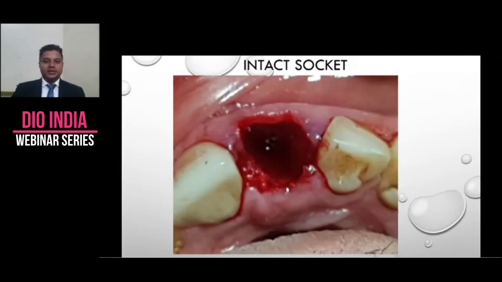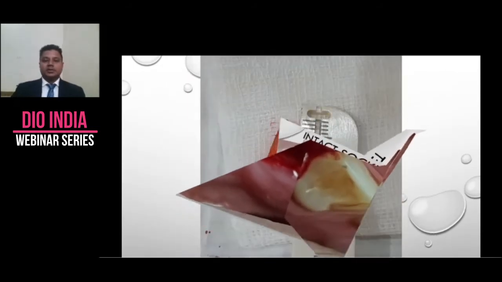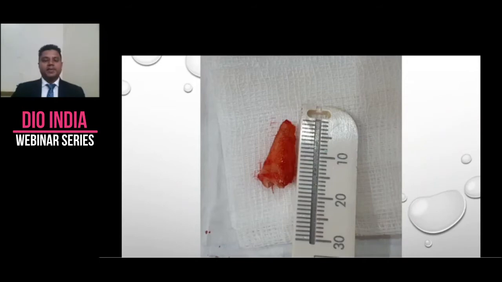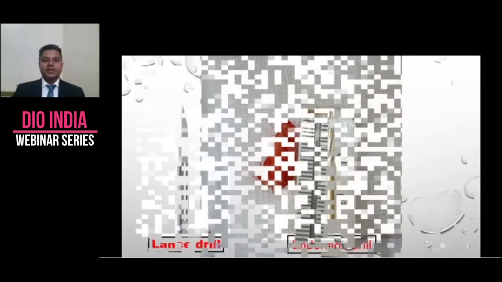We check it with perioprobe and curette. Well, this case was not infected, but still the curettage was done. And this is where we want to place our implant. So always measure your root before you start, because you need to know what amount of length you'll be dealing with, how long an implant I'm going to place. This is around 12 to 13 mm of root length.